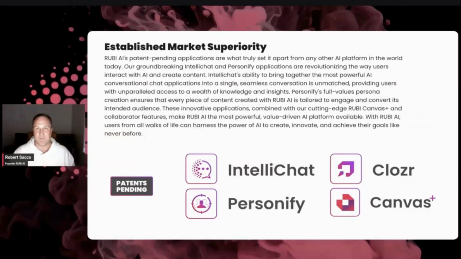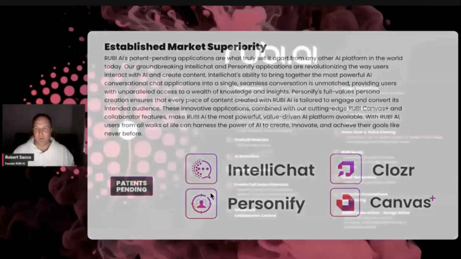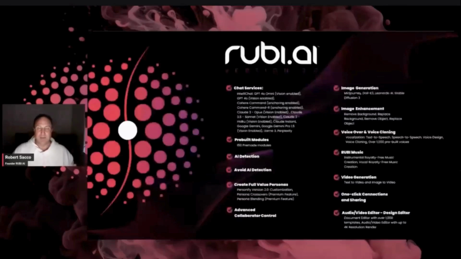Now let's talk about all the different things that you can do here. Well, number one, it's not just a conversational chat like ChatGPT. And so many people know AI as ChatGPT, but at the end of the day, they're good at maybe a few things, but they're not the best at literally anything, honestly. I like a lot of other applications for my conversational chat. I really like the ability to use multiple ones because I believe that Gemini does some incredible things. I think Sonnet from Anthropic does incredible things. And of course, GPT-4o is good.